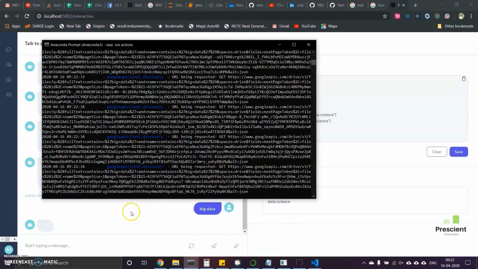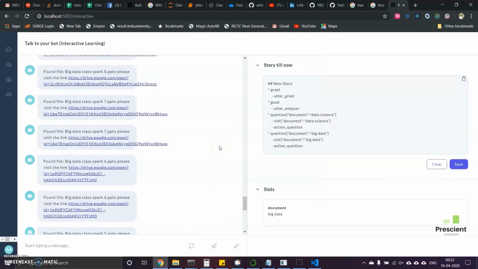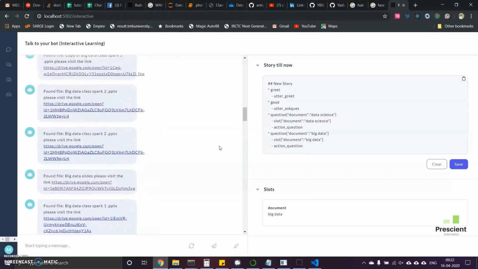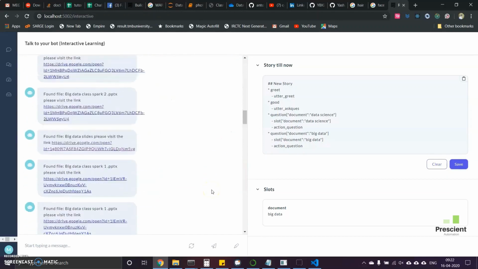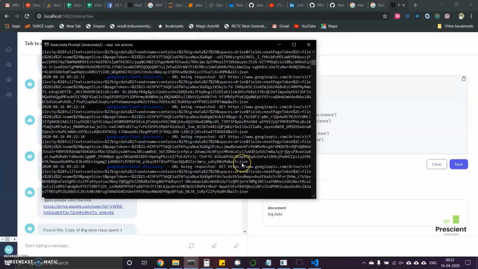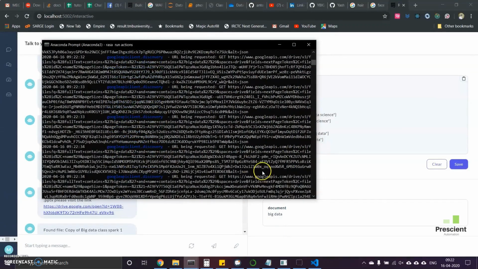It is fetching various data right now. See, it fetches so much data, because we have given so little information for it to fetch. That's why it is fetching a lot of data. Okay, so this is the kind of thing that we have done already.